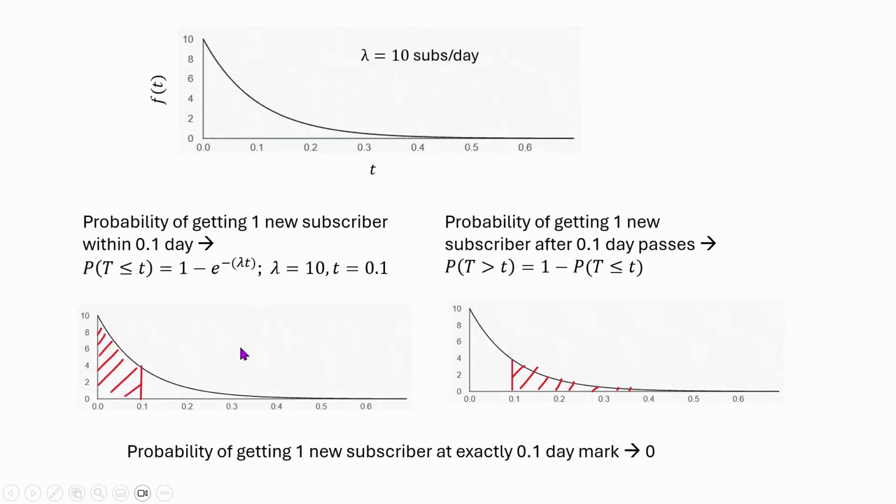But if someone asks us to get the probability of getting one new subscriber at exactly the 0.1 day mark, then that will be 0. We have also discussed this multiple times before when we talked about normal and uniform distributions as well. For any continuous distribution, you cannot get the probability of the exact value of a random variable, because one new subscriber may have come at 0.100001 day. We don't know that. It's impossible for him to come at exactly 0.1 day.